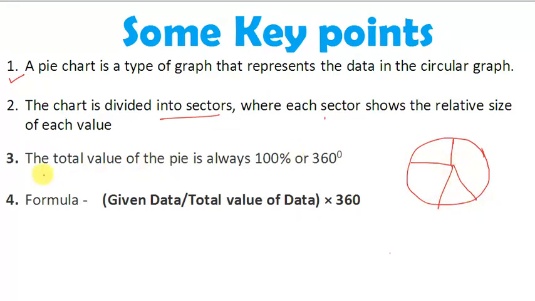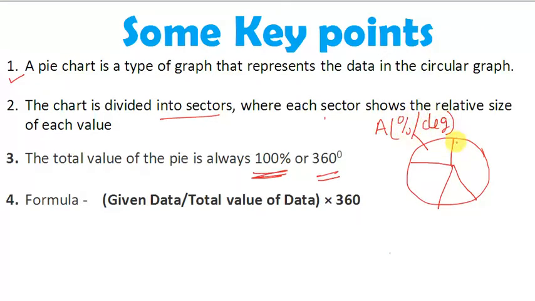The third point is the total value of the pie is always 100% or 360 degrees. This is a very important point. You should always keep in mind that the value in the pie chart is always either in percentage or in degree.